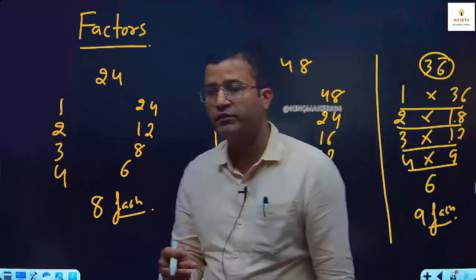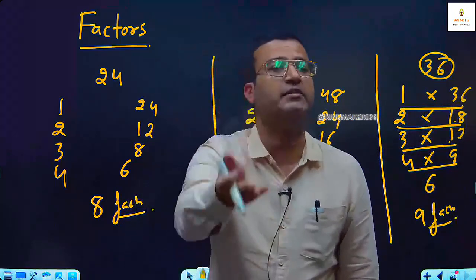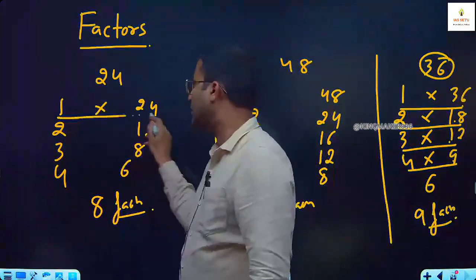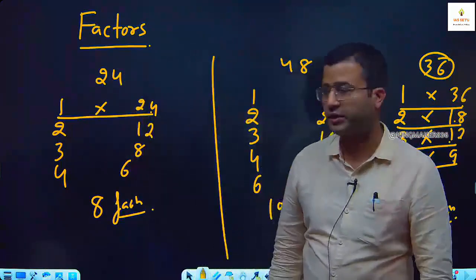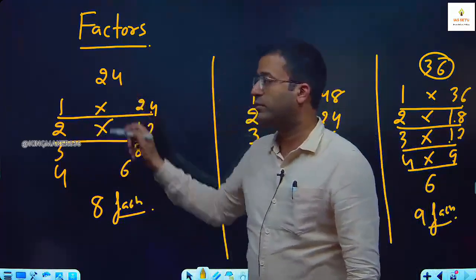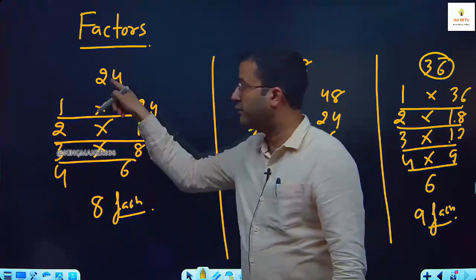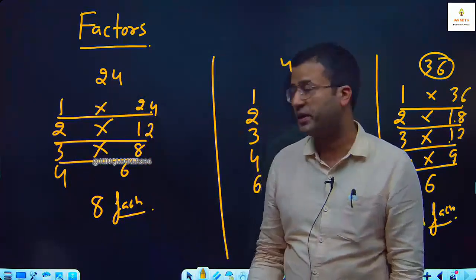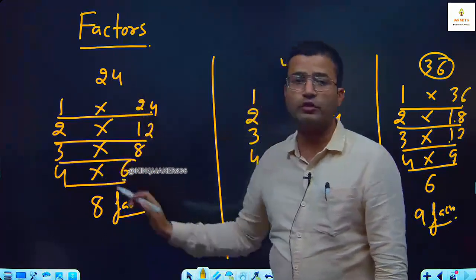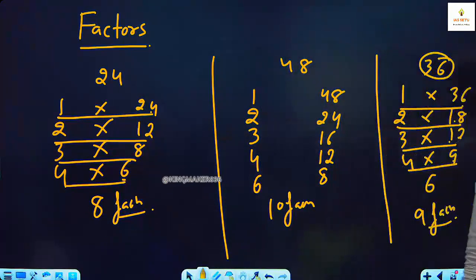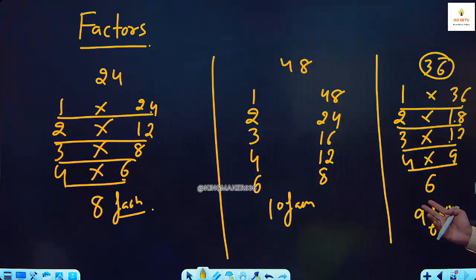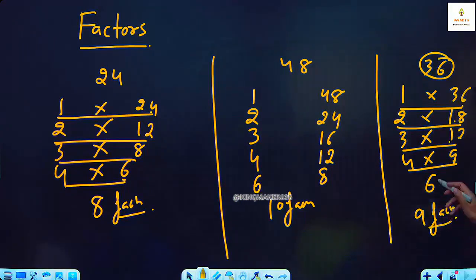By pairing we mean their product is exactly equal to the number. Look at this pairing: 1 into 24 gives you the number 24, 2 into 12 gives 24, 3 into 8 gives 24, so 3 and 8 make one pair. 4 and 6 give you 24, so that is a pair. But in the case of a perfect square number, since 6 into 6 is 36, this one is left alone. Because of that, we have two wonderful observations on the number of factors.